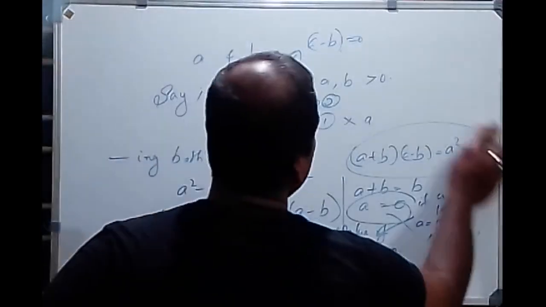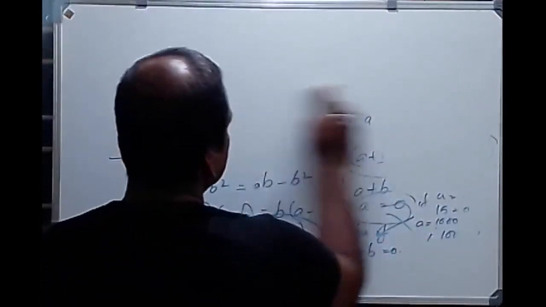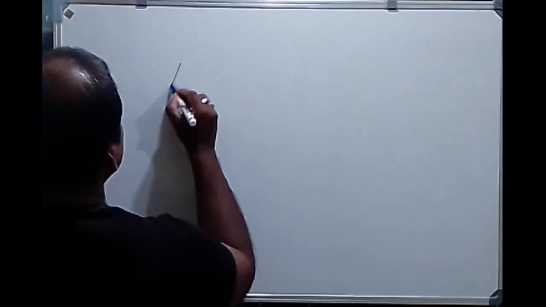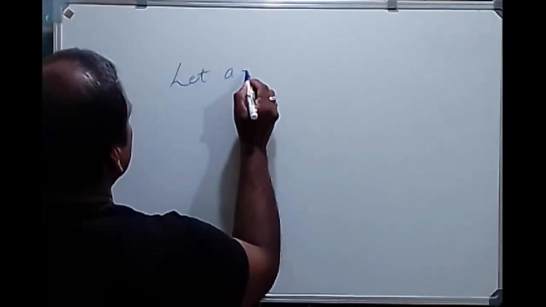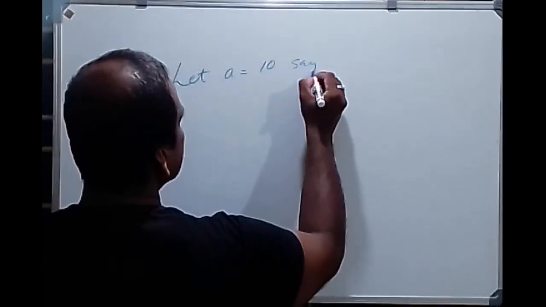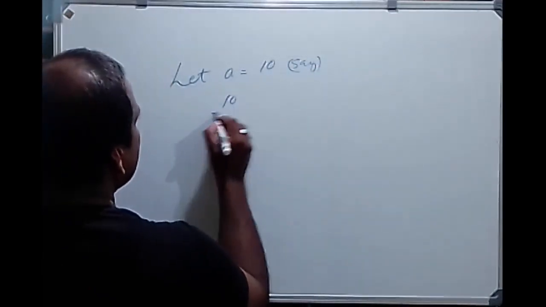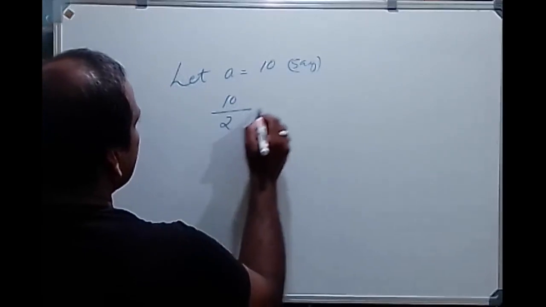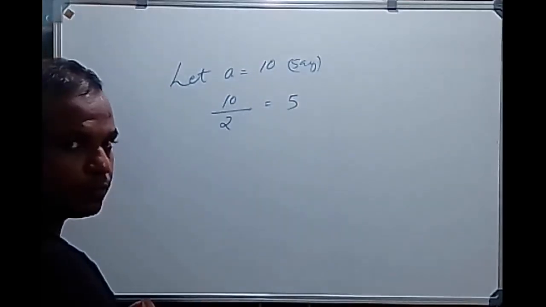Then also we can find another interesting thing. Let a be equal to 10, say. Then 10 divided by 2 is equal to 5.